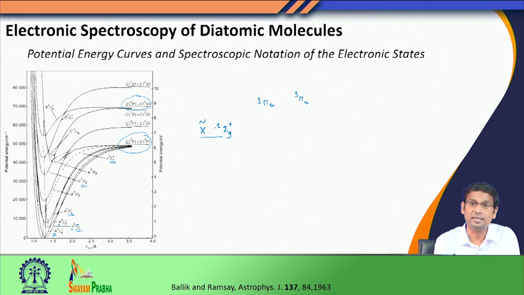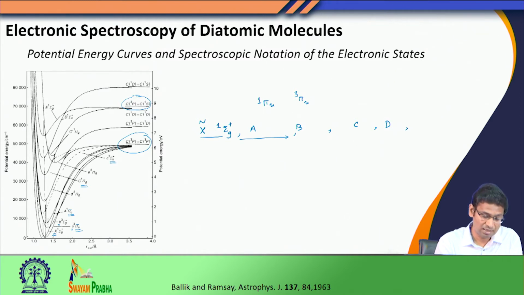Now, the ground state can have a particular spin multiplicity. In this case, the ground state is a singlet, but we know, for example, that for oxygen the ground state is a triplet state. But consider this case, where the ground state is singlet. All other higher electronic states of singlet multiplicity will be given the names A, B, C, D, and so on and so forth.